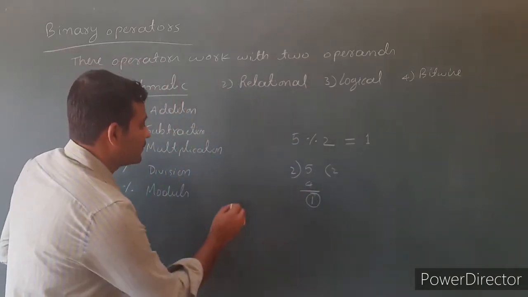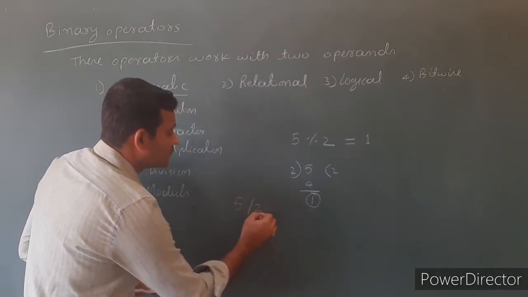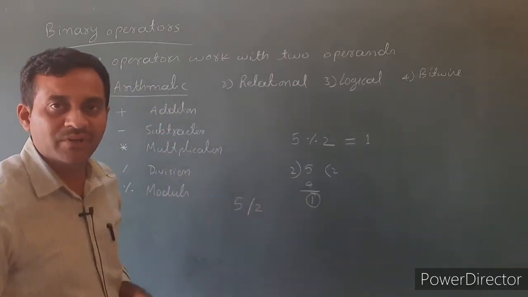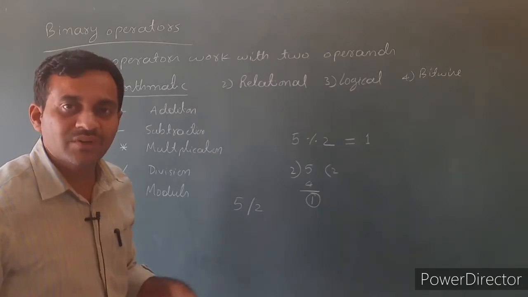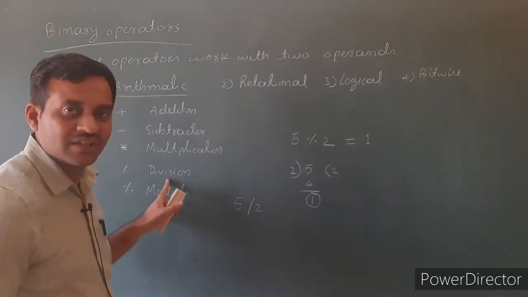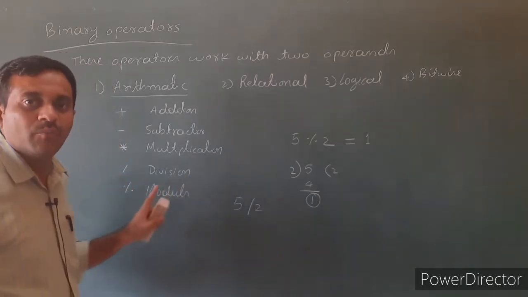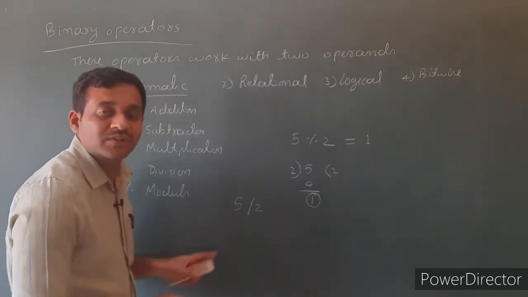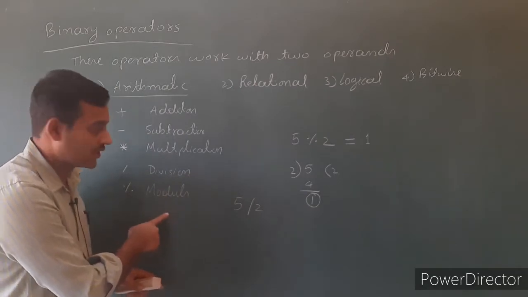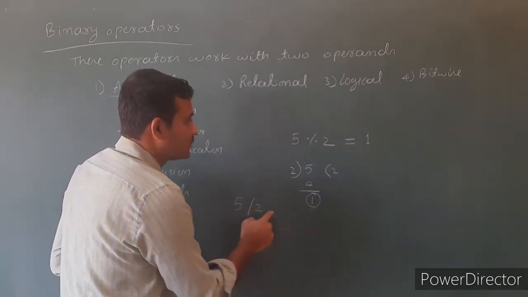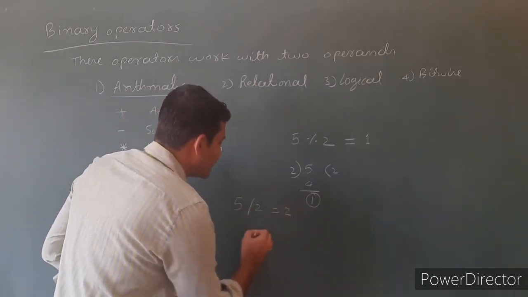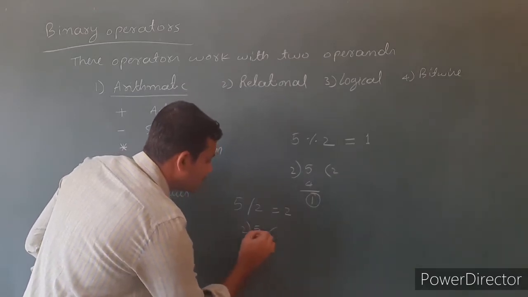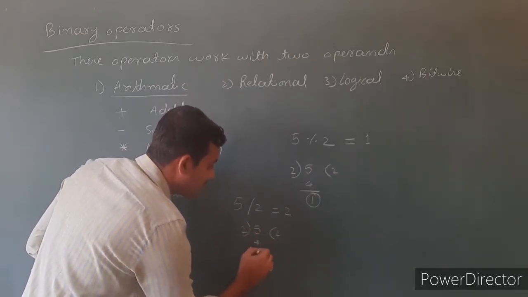See the difference. If you divide 5 by 2, then it returns the quotient value. Division operation returns the quotient value. Modulus operation returns the remainder value. That is the difference between division and modulus. If it is 5 divided by 2, then it returns the value 2. That is, 5 divided by 2, 2 2s are 4, so the remainder is 1.